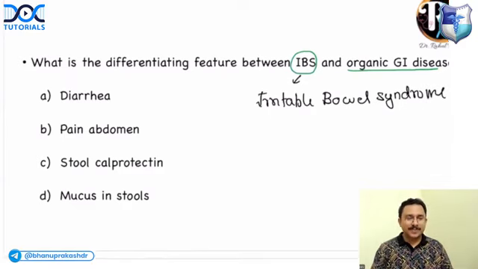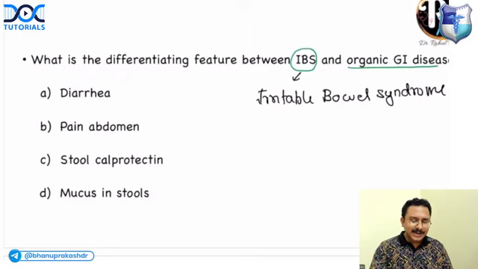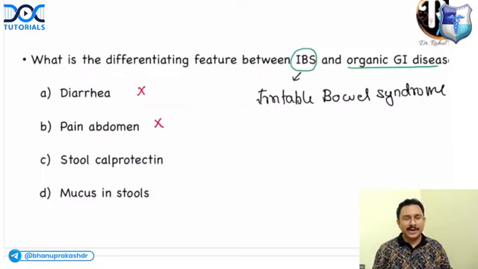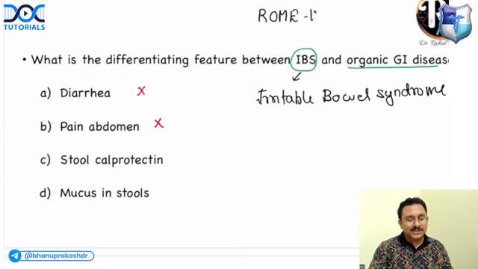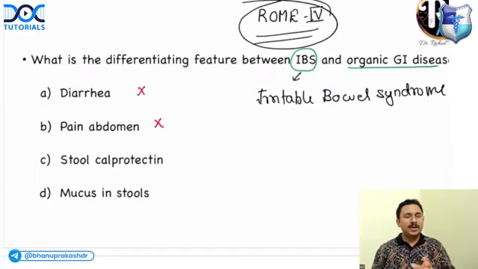Diarrhea can be seen in both of them. Abdominal pain can be seen in irritable bowel syndrome and organic GI disease. I have taught in my lectures about the criteria for irritable bowel syndrome, which is the Rome 4 diagnostic criteria. I hope you remember the Rome 4 diagnostic criteria.